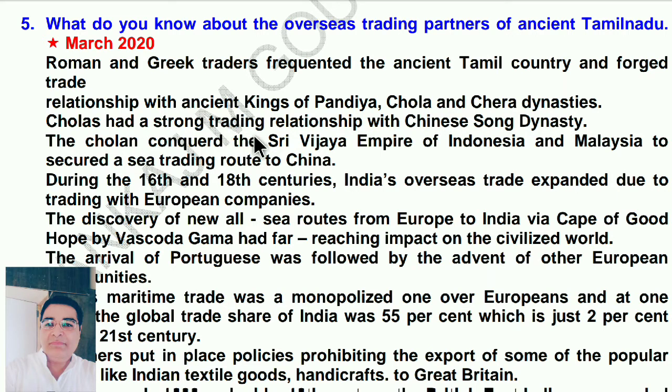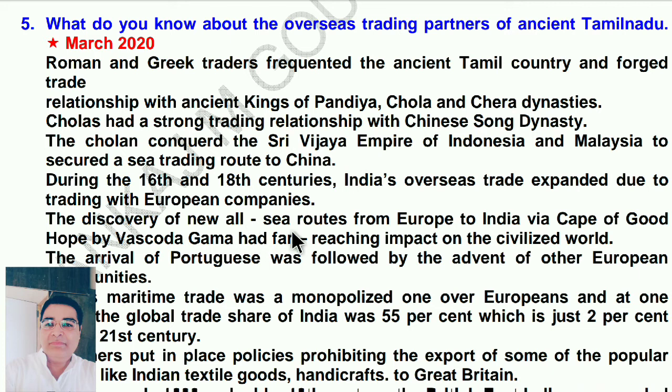Chola had a strong trading relationship with the Chinese Song dynasty. The Cholas conquered the Sri Vijaya Empire of Indonesia and Malaysia to secure a sea trading route to China. Between the 16th and 18th centuries, India's overseas trade expanded due to trading with European companies. So any 5 points is enough.